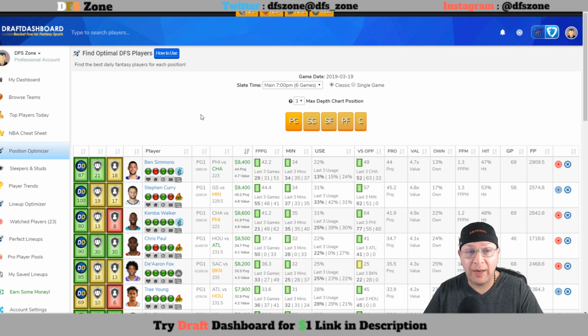And then, of course, there is a bump for Andrew Wiggins to do a little bit more on the team, as well as Cat. At small forward, Giannis is a game time decision. If he is out, obviously it's going to be a major usage and minutes bump, the whole nine yards, to Middleton as well as Bledsoe. And then you also have to consider everybody else across the board.